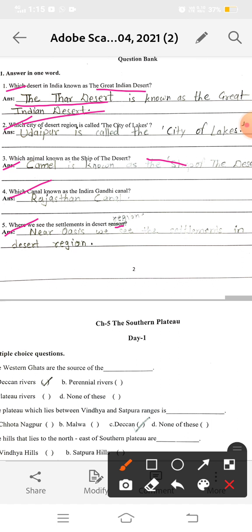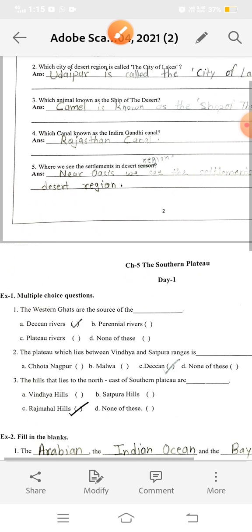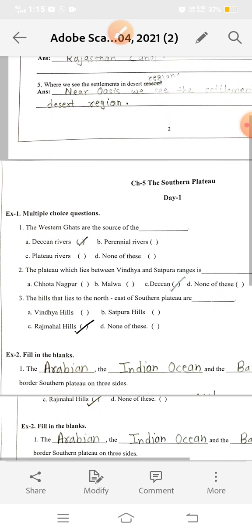Now we are done with the question bank of chapter 4. So now we will start our chapter 5, the Southern Plateau. Okay, let's start. Day 1.